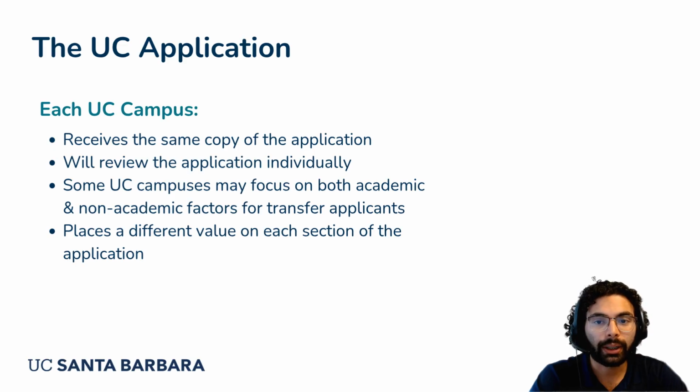Selection is determined by academic factors such as GPA and coursework, and non-academic factors such as activities, awards, involvement, and leadership experience. Some UC campuses may focus on both academic and non-academic factors for transfer students, while others may focus primarily on academics. Each UC campus places a different value on each application section. We will evaluate your achievements in light of the opportunities available to you. When reviewing applications, the UC campuses use almost everything. We do not ask a question we do not want the answer to.